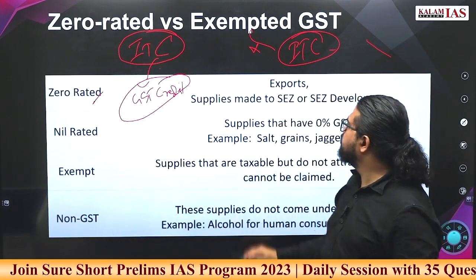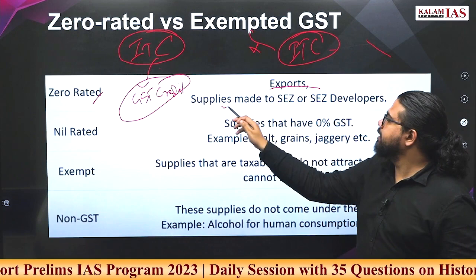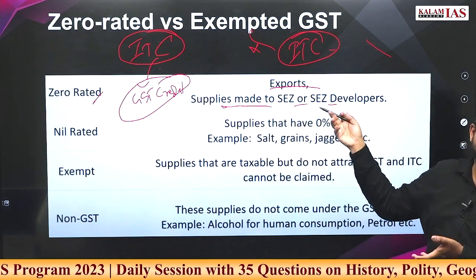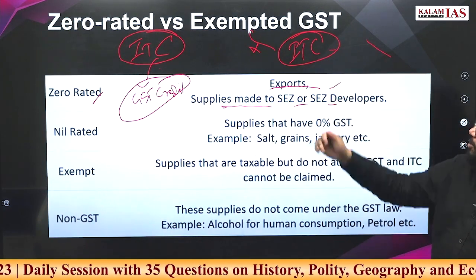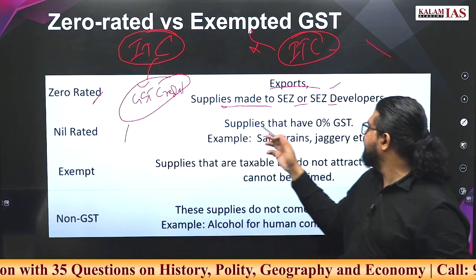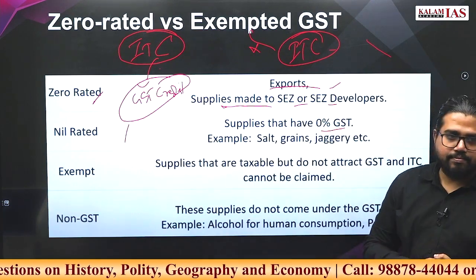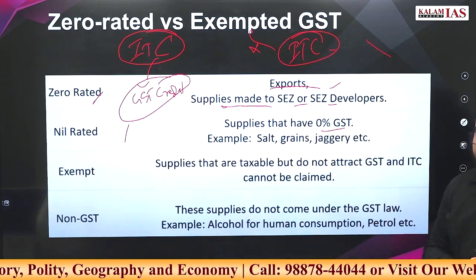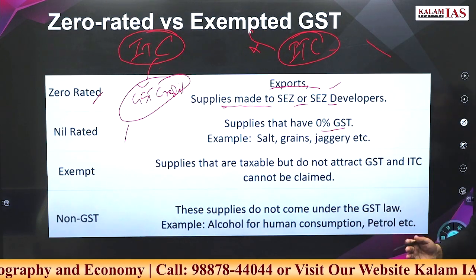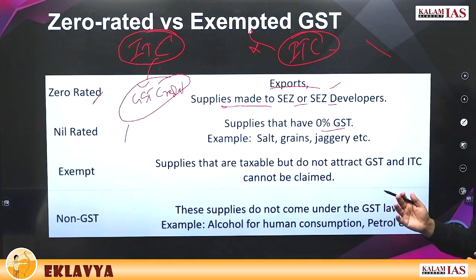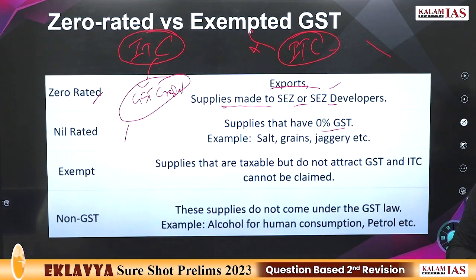Zero rated exports, it is mainly if supplies are made in SEZ, then we will call it zero rated exports. Nil rated means supplies that have 0%. Exempted are not coming under the framework of GST.